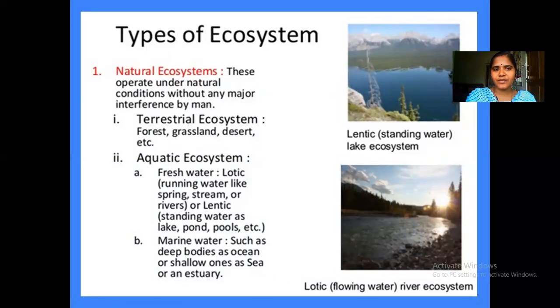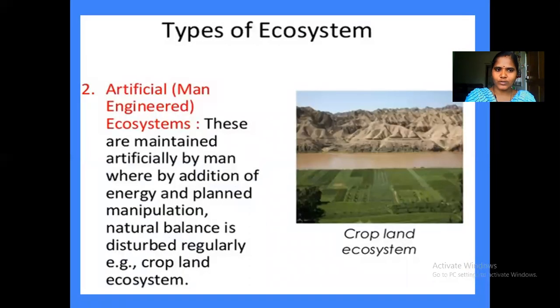And another classification can be based on whether we created it or whether nature naturally created it by itself. Based on that category, we can classify them into natural ecosystems. And again, natural can be terrestrial or aquatic. It can be anywhere, but it should be created by nature itself without the interference of human beings. If they're created so, they come under this natural ecosystem category.